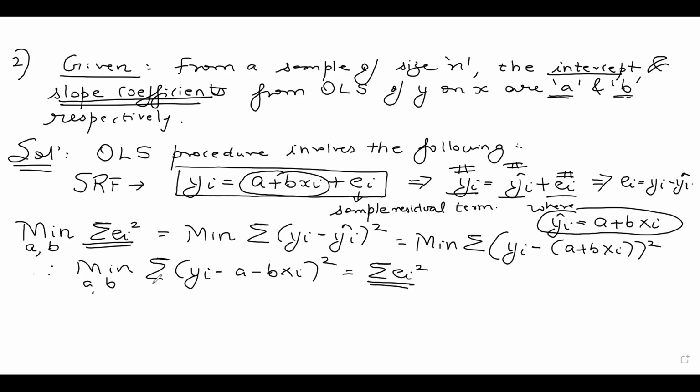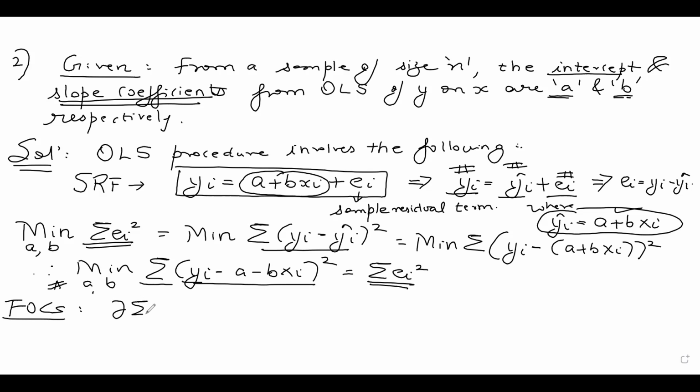Summation ei square is nothing but summation (yi minus yi hat) square. Yi hat itself is a plus bxi, so this is what we get. Now, if I differentiate it, look at the first order conditions, guys. How do we maximize or minimize? Put the first order derivatives equal to 0. So we are minimizing with respect to the slope coefficient and the intercept term.